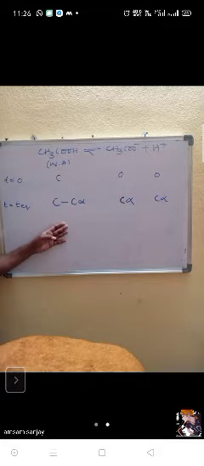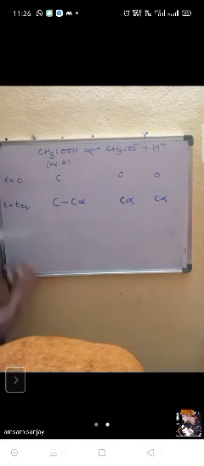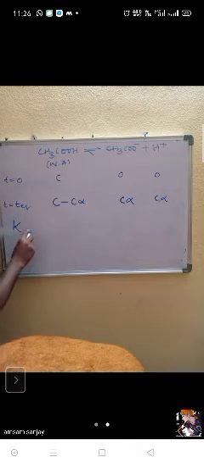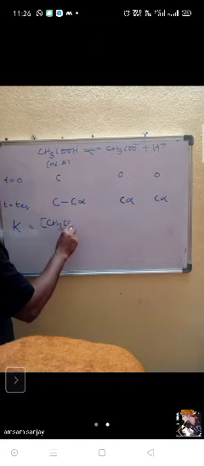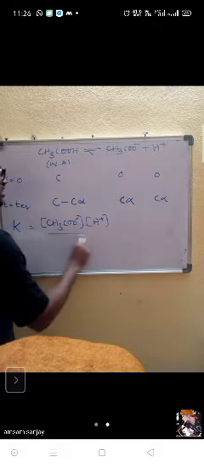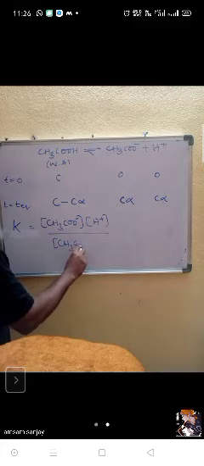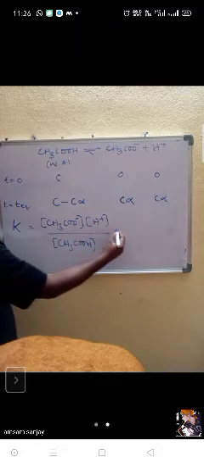For that, consumed concentration will be C alpha. Then formation is C alpha, C alpha. Now for this, you can write K. What is the formula? Concentration of CH3COO minus, concentration of H plus, divided by concentration of CH3COOH.